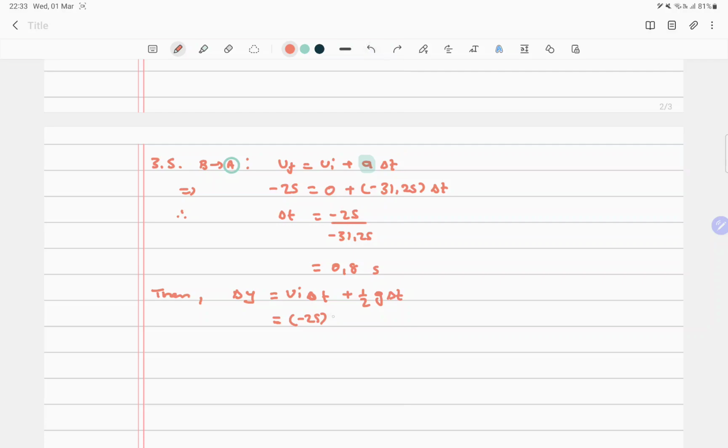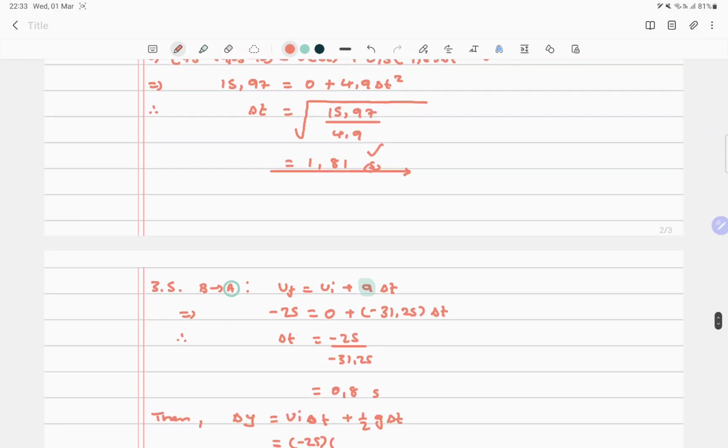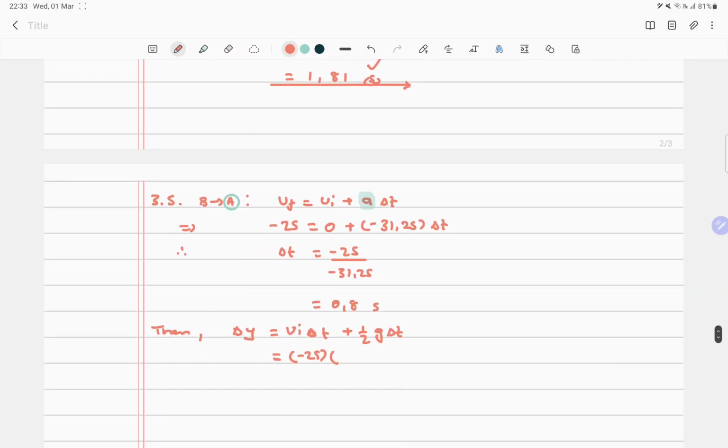What is our delta t here? Remember, our delta t is this total time minus the time when he was accelerating due to that resultant force. So it's going to be 1.81 minus 0.8, okay? Great. Plus 0.5 into g is 9.8, and we chose down as positive. And then this one is going to be the same difference, 1.81 minus 0.8 squared.